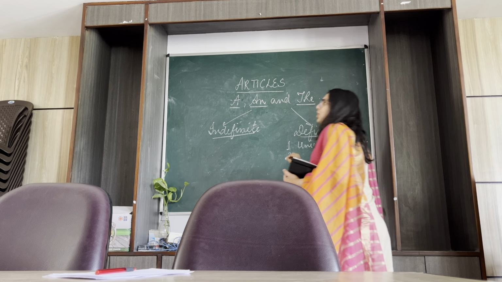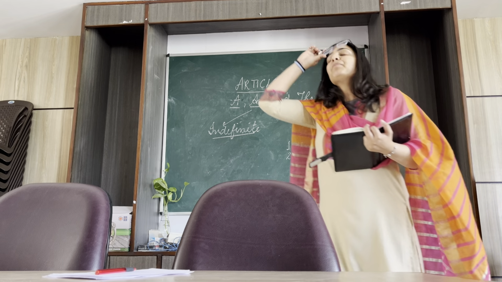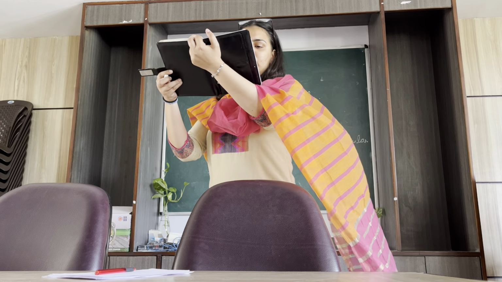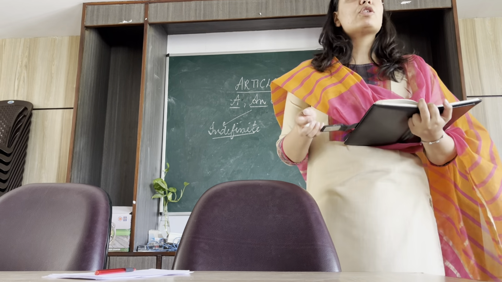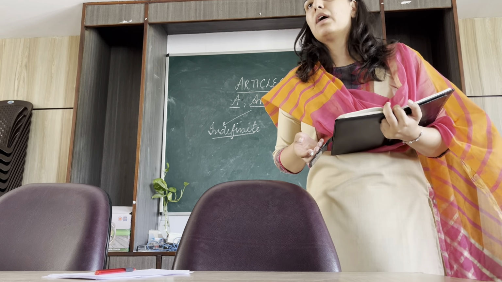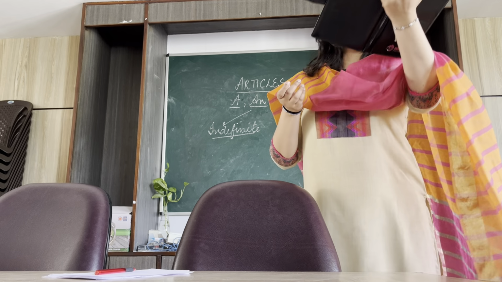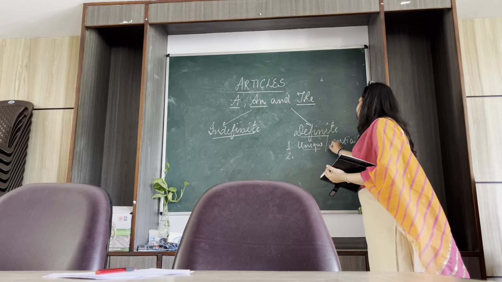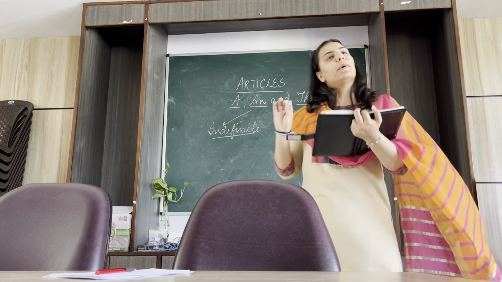Under them also we have a lot of differentiations. For example, proper nouns, for example, names of the rivers, mountains, deserts, islands, countries, right? So we use them. We use the for them. Those are unique and particular.